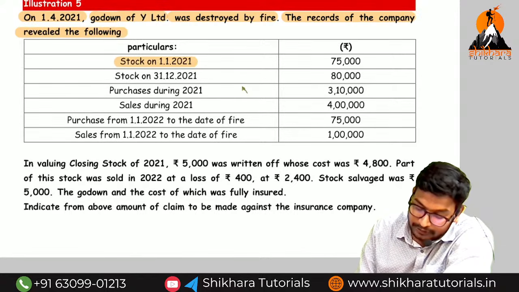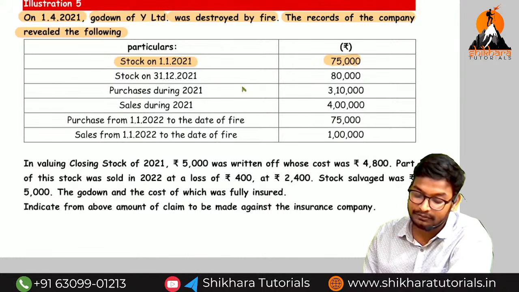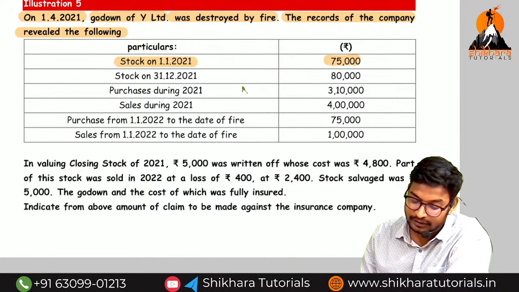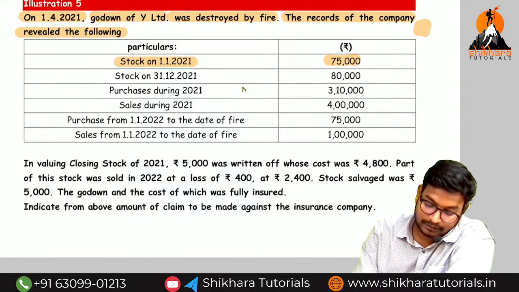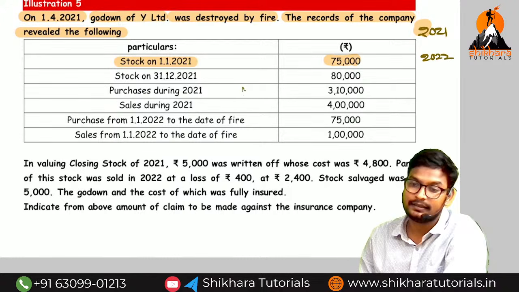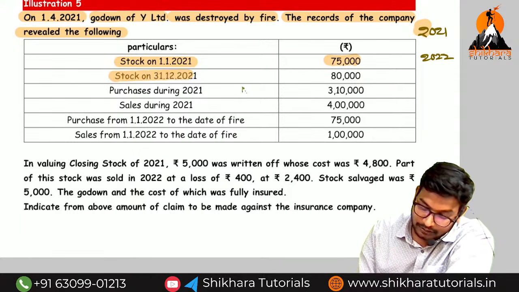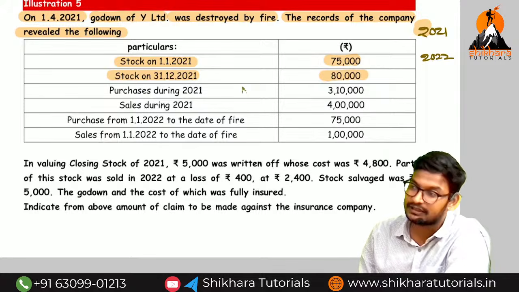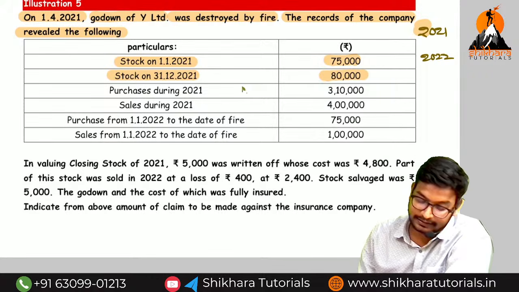So stock on 1/1/2021, how much, amma? 75,000. 1/1/2021 means the previous year, and the current year is called 1/1/2022. So 2021 is the previous year and 2022 is the current year. Next one, stock on 31/12/2021 means closing stock. Closing stock of the previous year will be the opening stock of the current year.